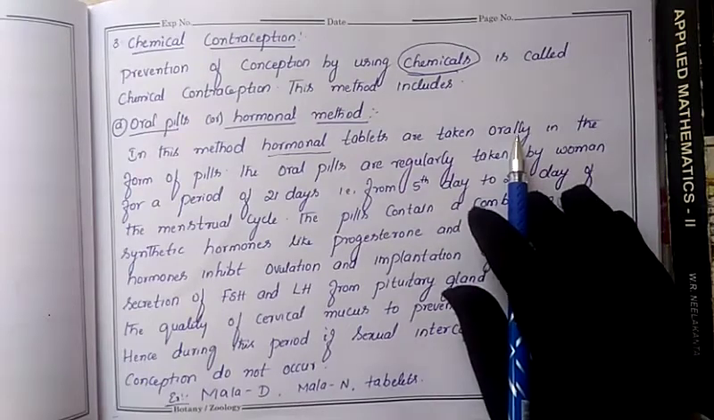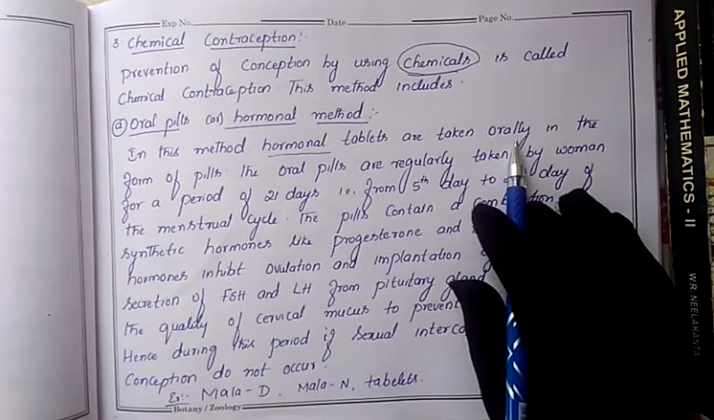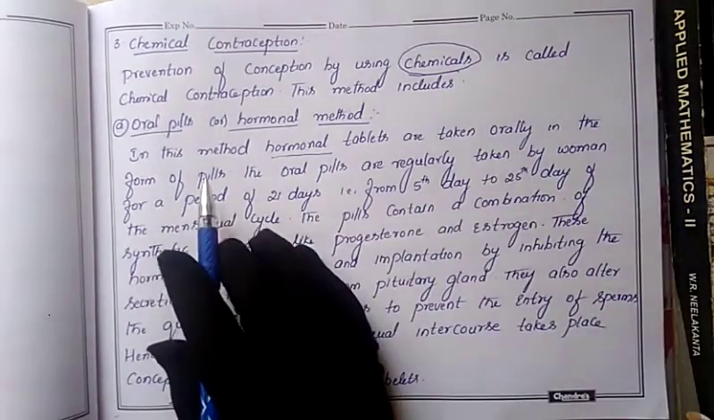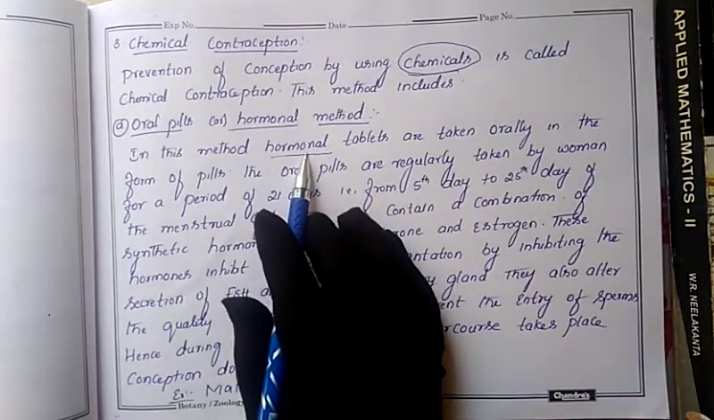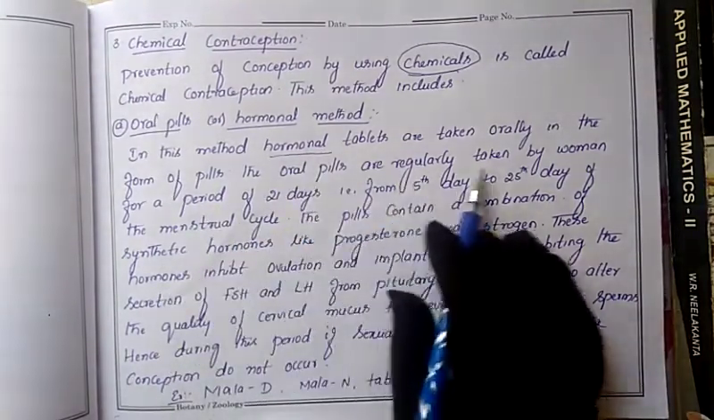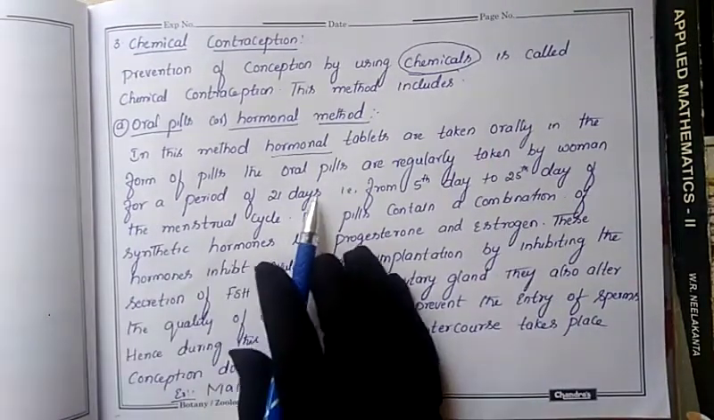Directly it will be engulfed by the female. So that's why the name is also given as oral pills. Orally it will be taken, and what the pills contain is the hormone. Now the oral pills are regularly taken by the women for a period of 21 days.